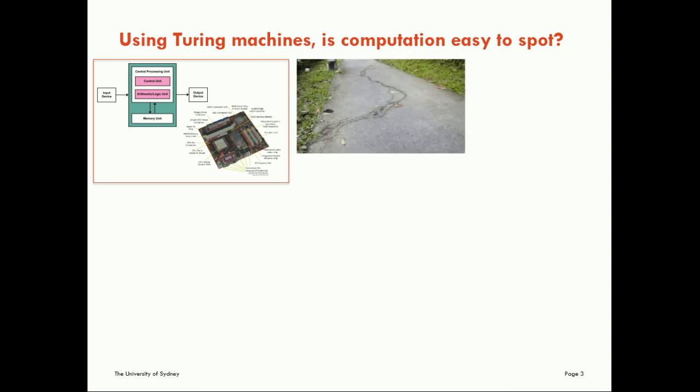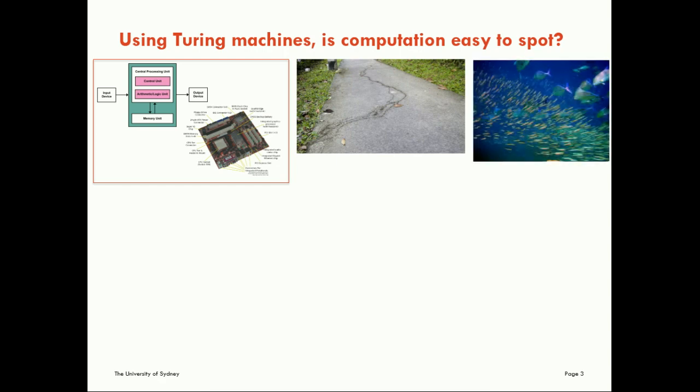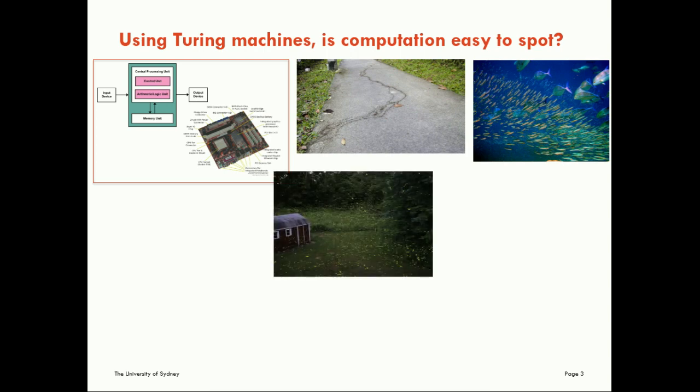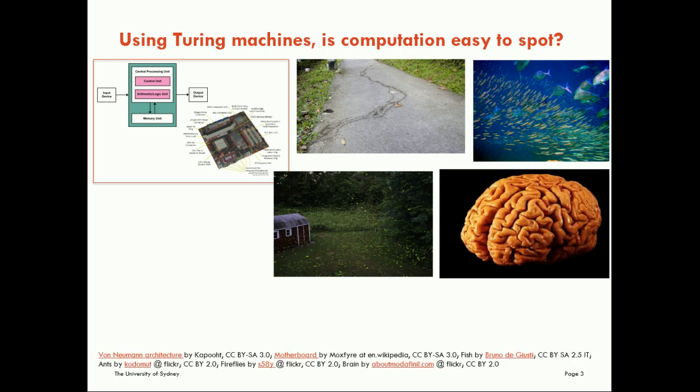In natural systems like ants, the way they form trails, like the way that schools of fish form collective behaviour, like the way that fireflies synchronize their flashing, or like the way information is processed in the brain, it's not so easy to use a Turing machine to fit to those processes, to analyze them, or to even understand if